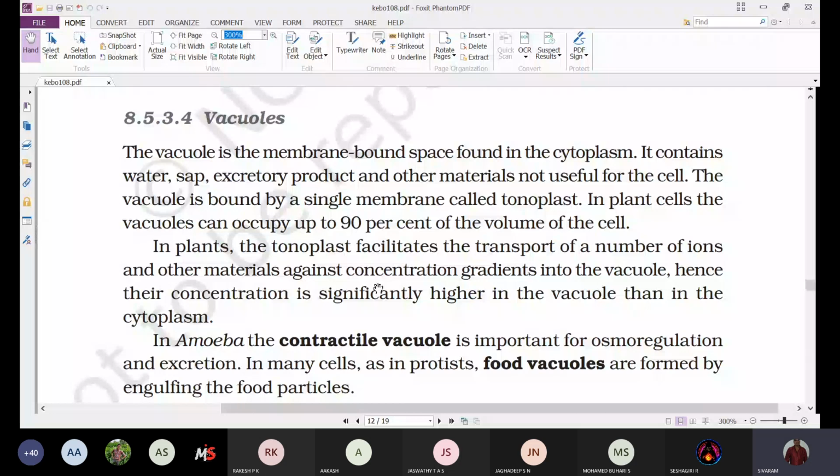It contains water, vacuolar sap, and excretory products. Sometimes some cells will store the excretory products and other materials not useful for the cell.